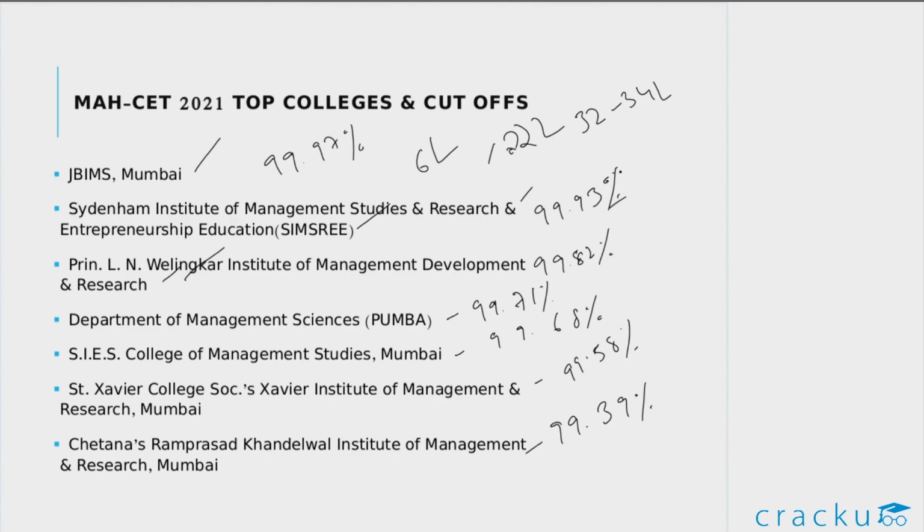Now, coming to SIMSREE, the fees for their MMS program is around 1,40,000 for 2 years, and the average package offered in their placements is around 12 lakhs per annum, and the highest package is 21 to 23 lakhs. For Welingkar, the fees for their 2 years PGDM program is 11 lakhs, and the fees for their MMS program is 6 to 7 lakhs. Their average package during the placements is 10 lakhs and their highest package is around 18 lakhs.